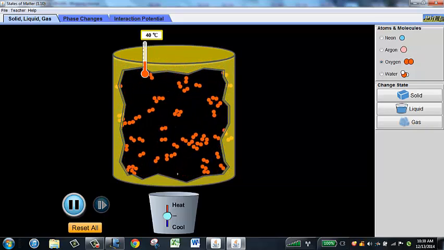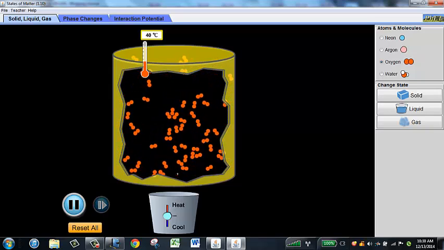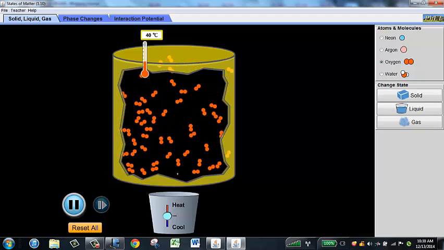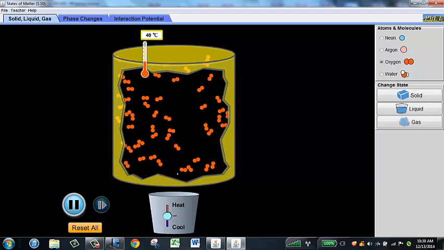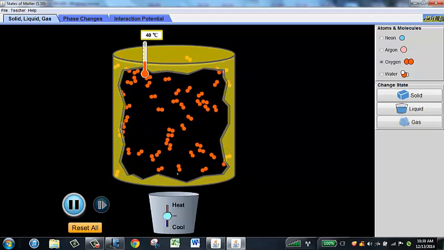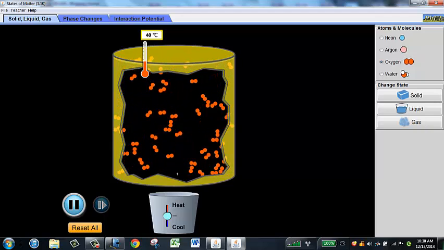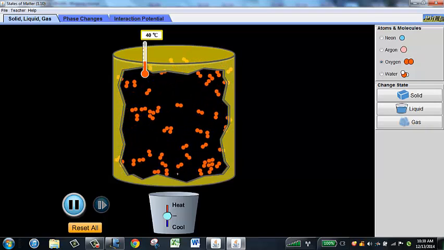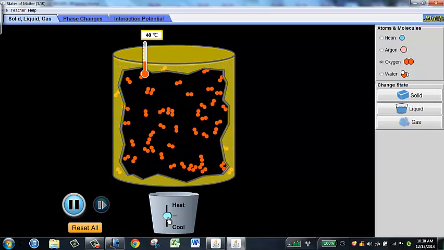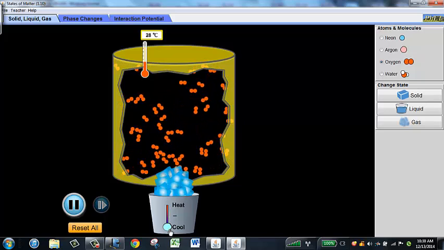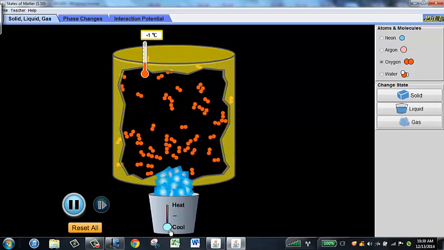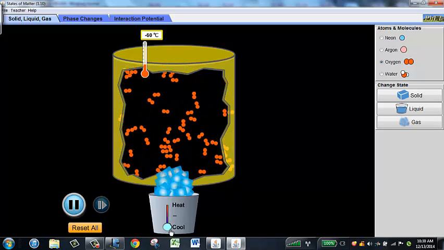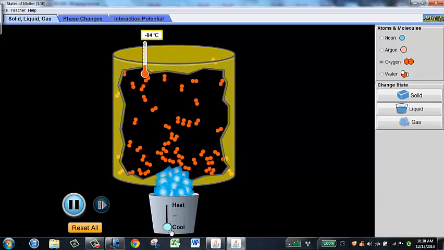In fact, they move as, you know, the law of inertia would say they move. They move forward at a constant speed until they bump into something, and that changes their direction. So they move forward until they bump into another molecule or until they bump into the wall or whatever. And I can do this backwards by cooling the molecules down, and that will slow them down as the temperature drops, their kinetic energy drops, and they move more slowly.